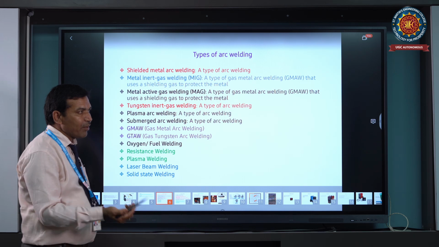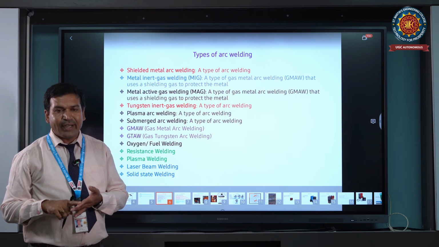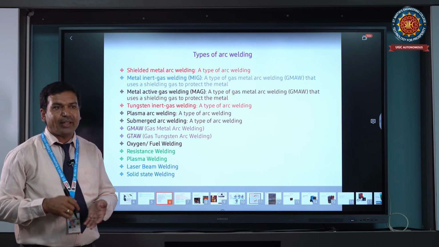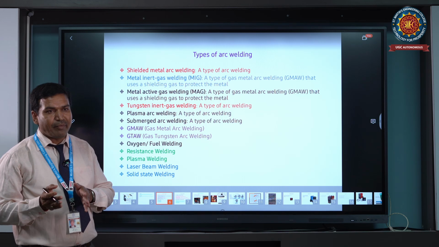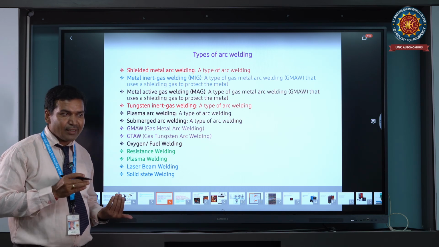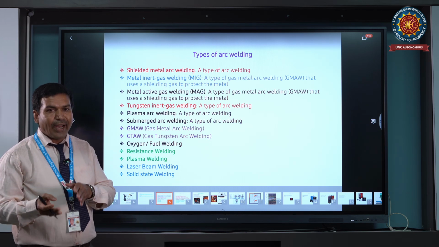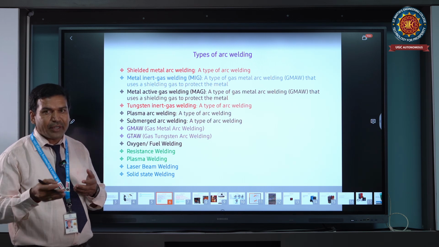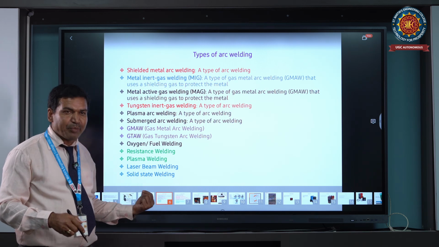There are three types of gas welding: neutral flame welding, oxidizing flame welding and carburizing flame welding. It depends upon the ratio of the gases. A 50-50 mix of fuel gas and oxygen gives a neutral flame, while 75% acetylene gas and 25% oxygen gives a carburizing flame. We perform the metal cutting process and use the gas welding process.